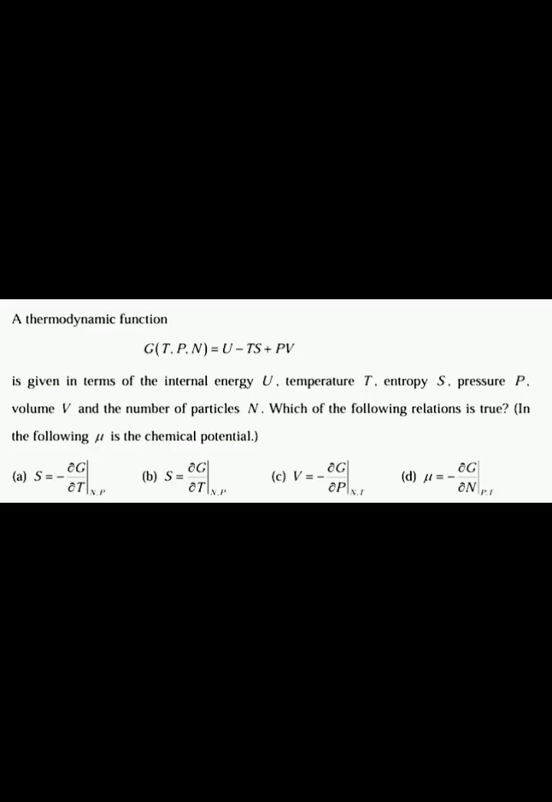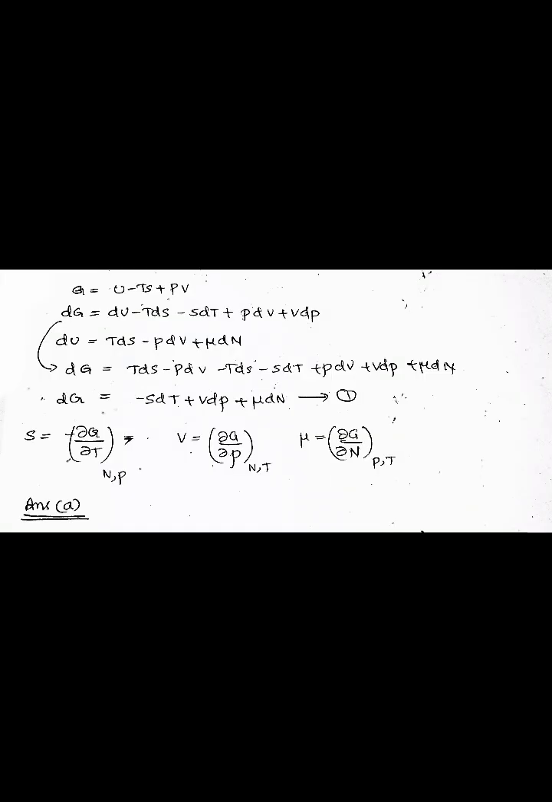The next question is, a thermodynamic function G is equal to U minus TS plus PV is given in terms of internal energy U, temperature T, entropy S, pressure P, volume V, and number of particles N. Which of the following relations is true? We know that G is equal to U minus TS plus PV, then dG is equal to dU minus TdS minus SdT plus PdV plus VdP.